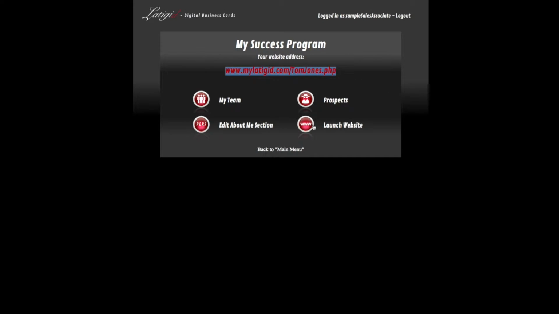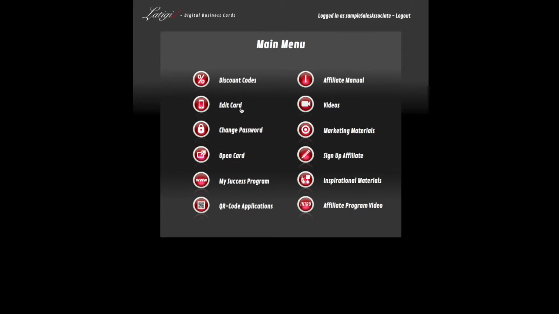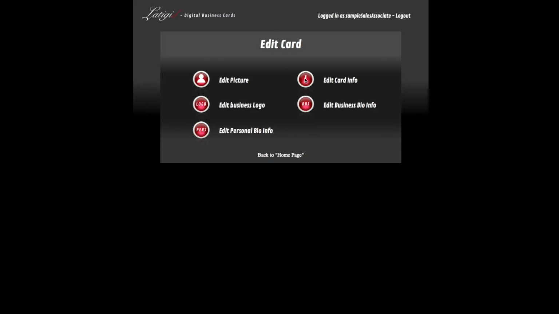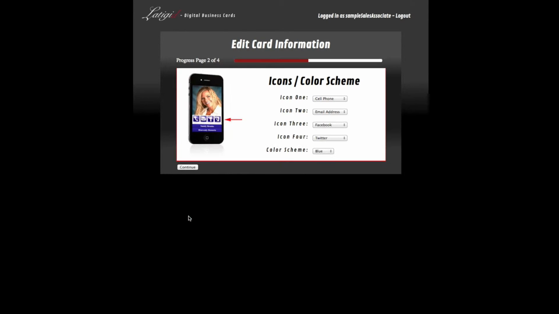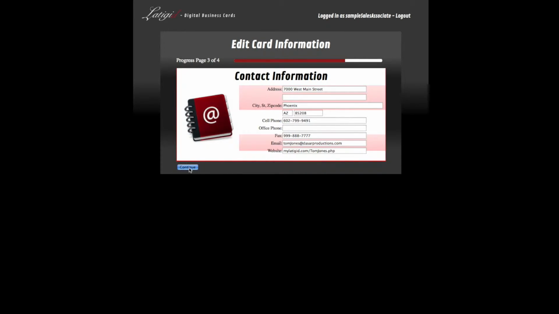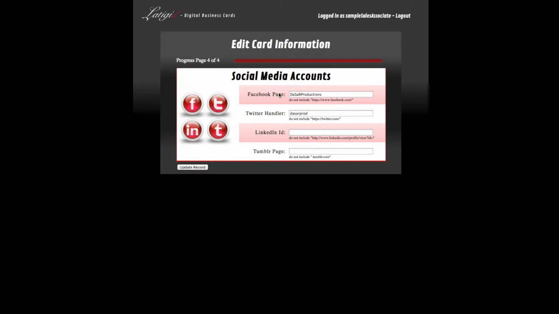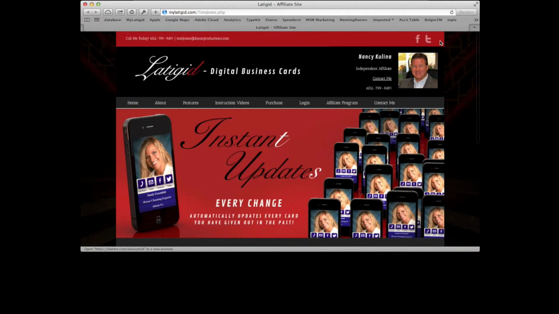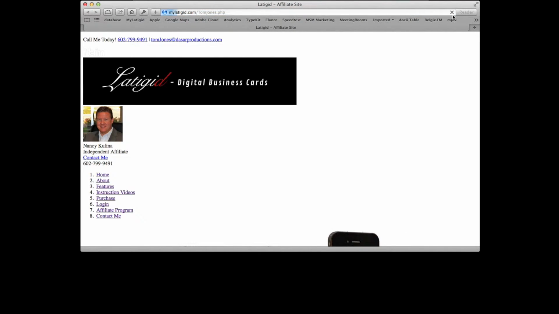If we go back here and we go back to main menu, and we go edit card info, and this would be on this last page here. See, there's Facebook page and Twitter handle. If these are filled out, they will automatically show. And I'm just going to put something in here, something bogus. I'm just going to put in LinkedIn, and we're going to update that record. If we go back here and we reload this page, watch these Twitter and Facebook. Oops, sorry about that.